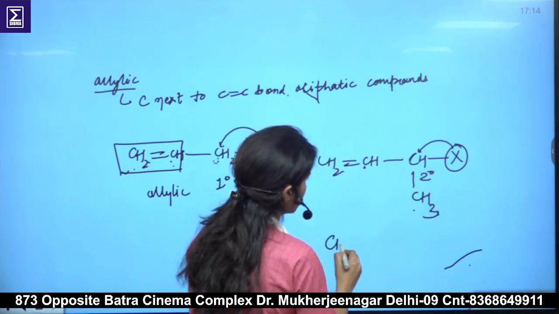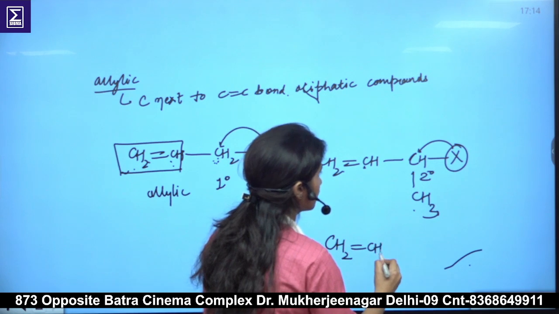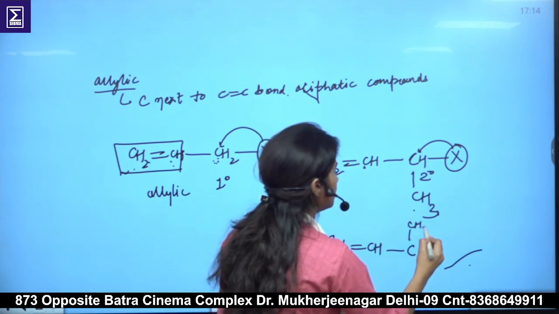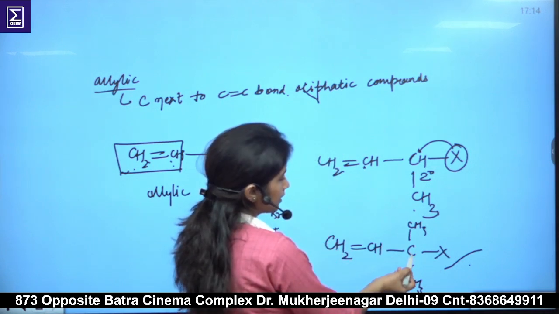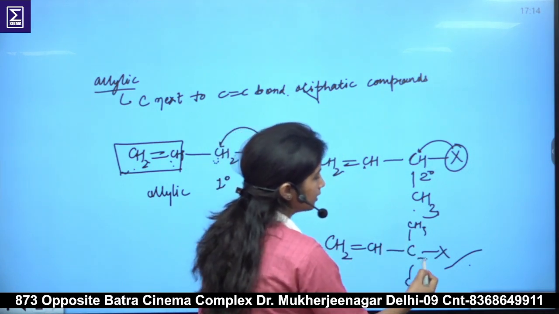And when it is CH2=CH with CH3, CH3, and this halogen, this carbon is attached to three carbons, and then this is tertiary allylic carbon.